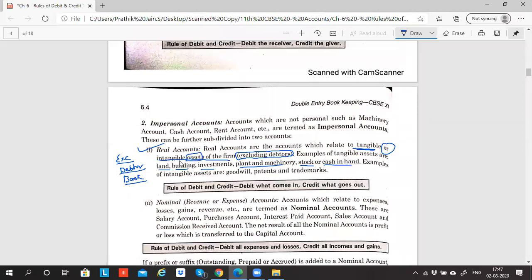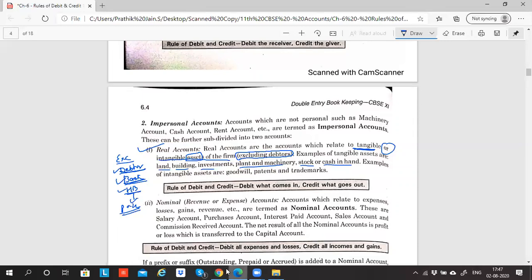Because the real account rule is applicable exclusively to assets. For liability you will not even look into the real account. I repeat, for any liabilities you will never ever look into the real account. So the real account is exclusive to asset. But which asset? Only tangible and intangible assets, except debtor, bank, or any asset which is in the nature of a human being. Because for debtor, bank, human being, all of this, the rule that we will apply is the personal account.